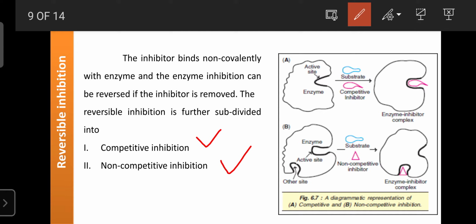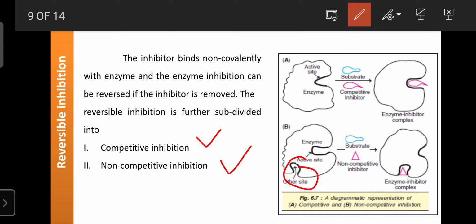Competitive inhibitors bind on the active site, and in non-competitive inhibition the inhibitor binds at a site other than the active site. But in both cases they inhibit the enzyme activity, and the product is not formed.